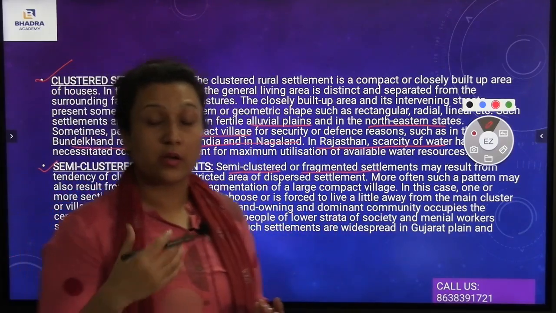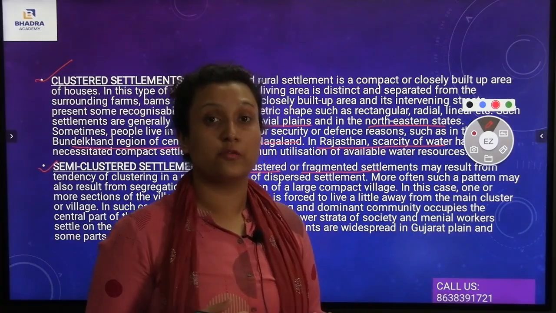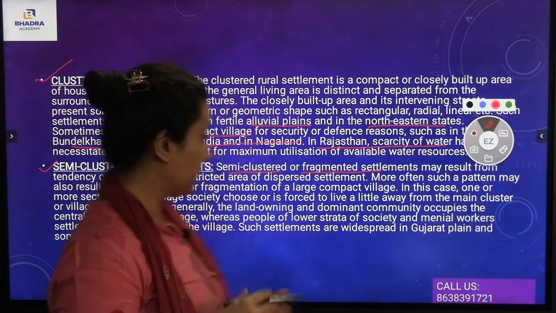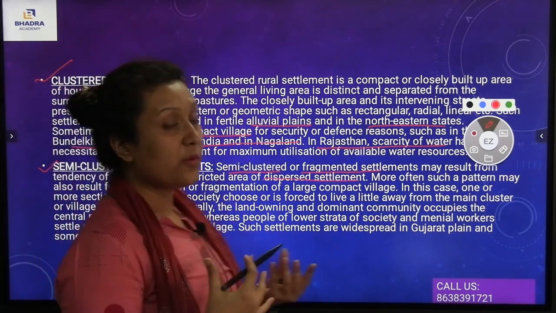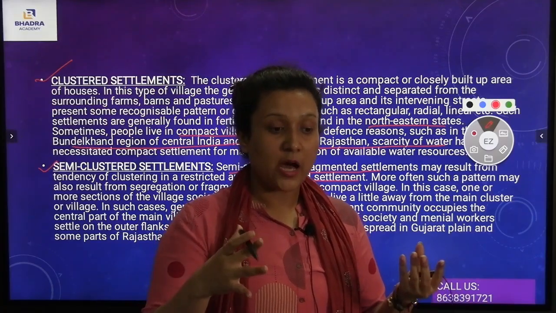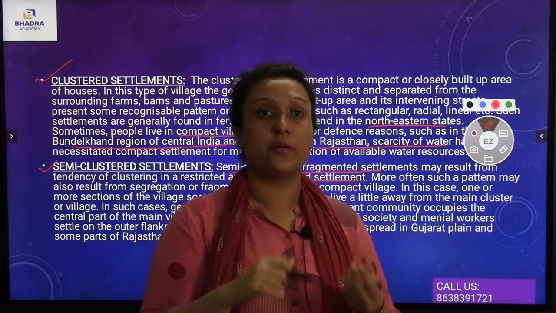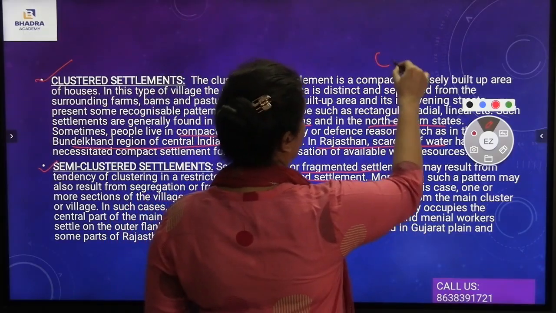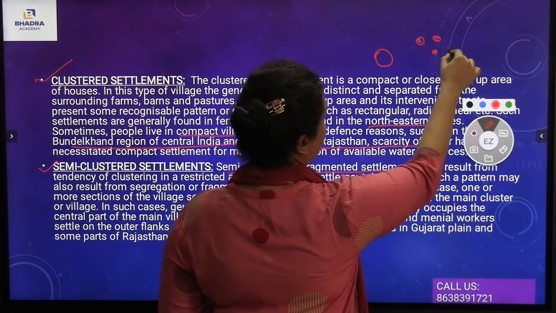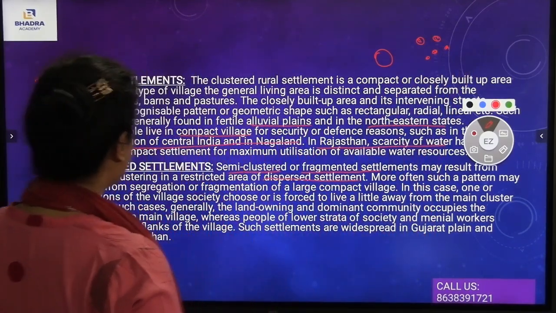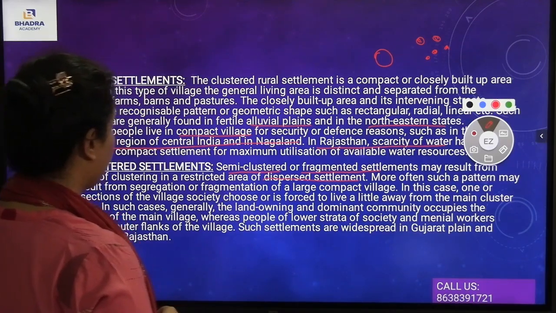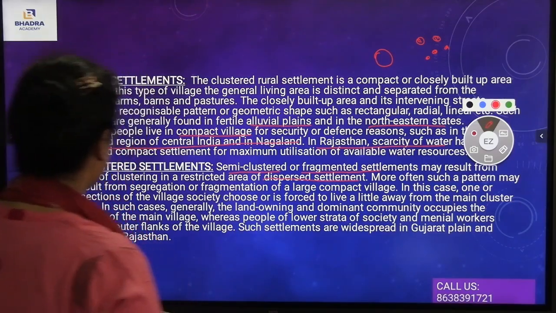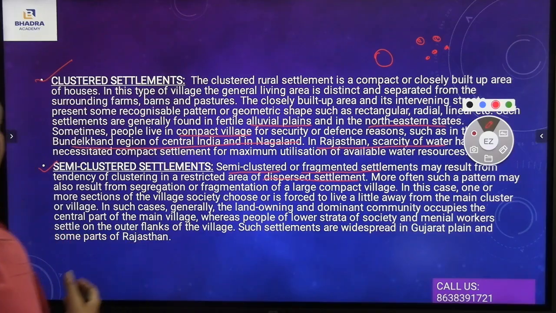Those fragmented settlements may result from the division of the neighborhood or from the division of different people. It is also known as a dispersed settlement because different people are living in different areas, and different houses are present in different areas of that particular region. So, clustered settlements are together, but semi-clustered ones are dispersed. More often, such a pattern may result from segregation. In this case, one or more sections of the village society choose, or are forced, to live a little away from the main cluster of the village. In such cases, generally the landowning and dominant community occupies the central part of the main village.